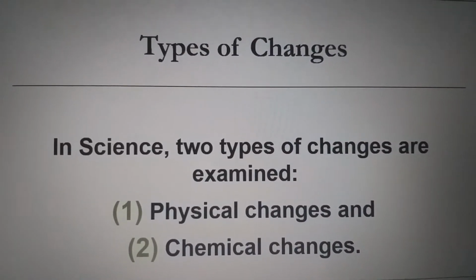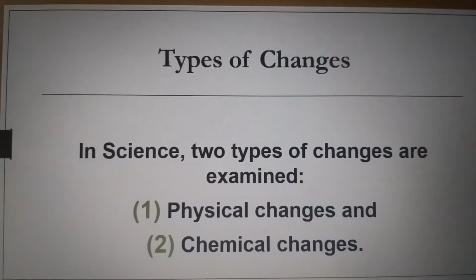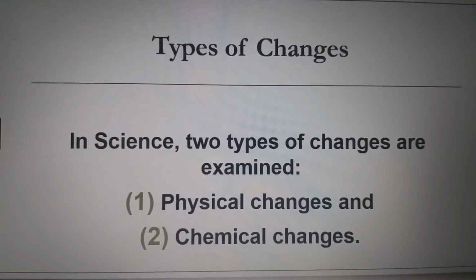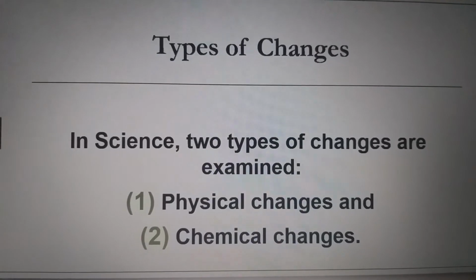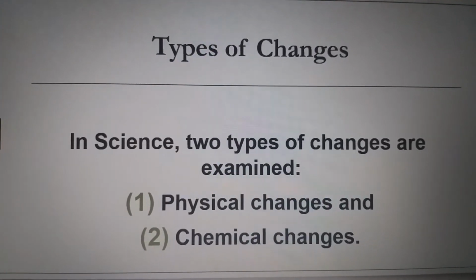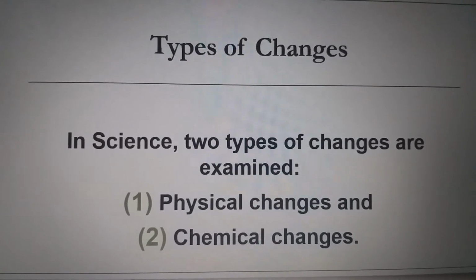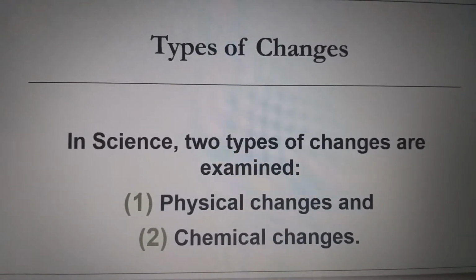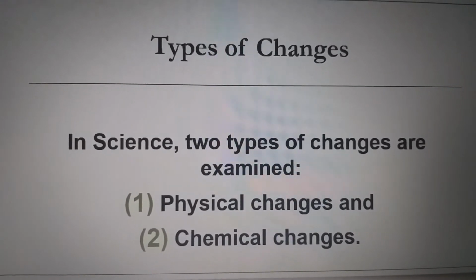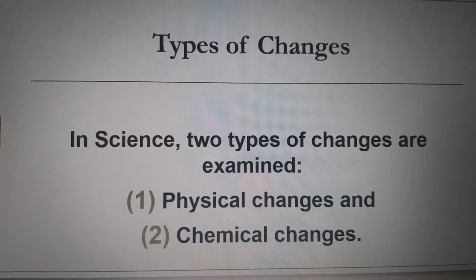What are the types of changes? In science, there are two types of changes. One is a physical change, and the other one is chemical change. So there are two types of changes that are examined in science. The first one is physical change, and the second one is chemical change.